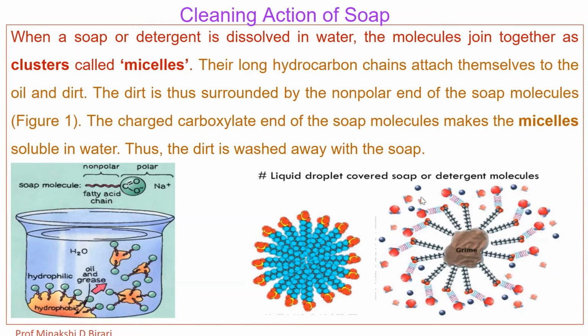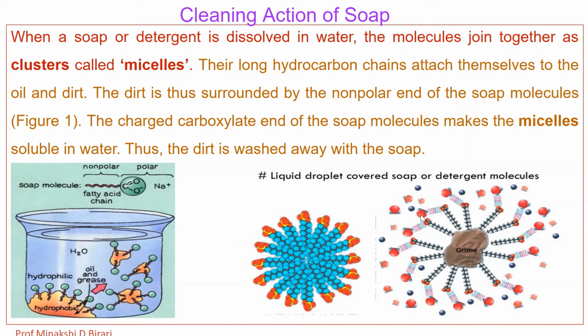Their long hydrocarbon chains attach themselves to the oil and dirt. The dirt is thus surrounded by the non-polar end of the soap molecules, and the charged carboxylate end of the soap molecules makes the micelles soluble in the water. So these are the droplets of the water.